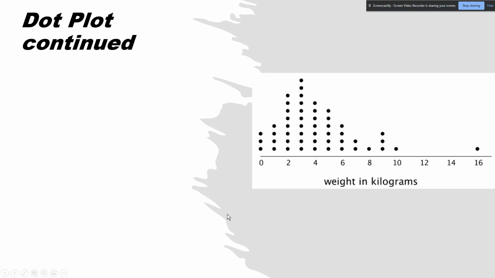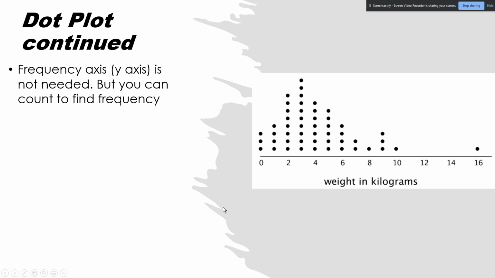All right. So dot plots continued. Frequency, the y-axis, as you see, there's no y-axis over here. It's not needed, but you can count to find the frequency. In other words, we can just count 1, 2, 3, 1, 2, 3, 4, 1, 2, 3, 4, 5, 6, 7, 8, 1, 2, 3, 4, 5, 6, 7, 8, and 10. 4, 8 minus 1 is 7, 7 minus 1 is 6, 6 minus 2 is 4, 4 minus 2 is 2, 1, 3, 1, 1.